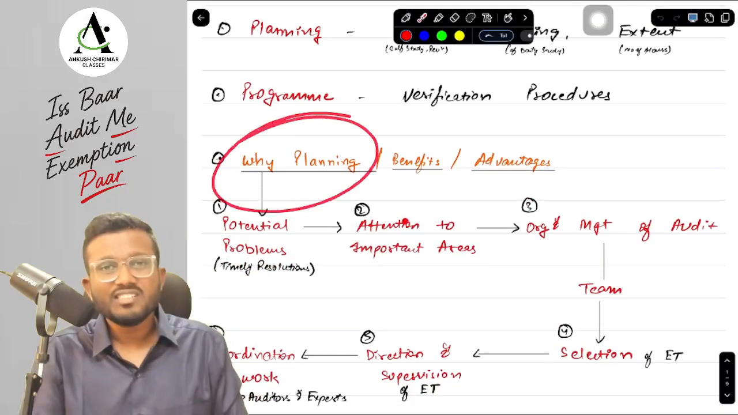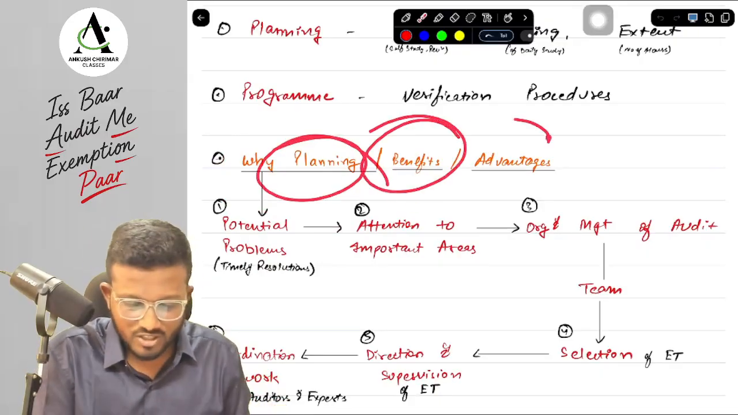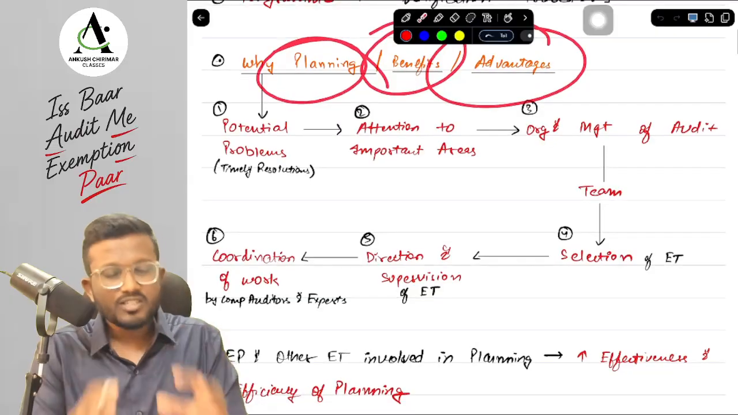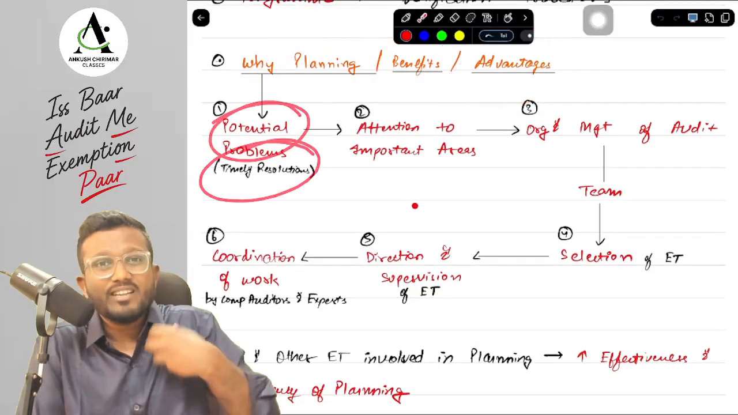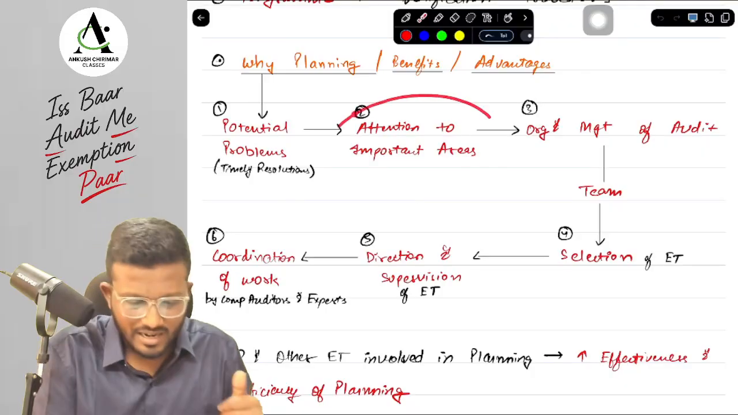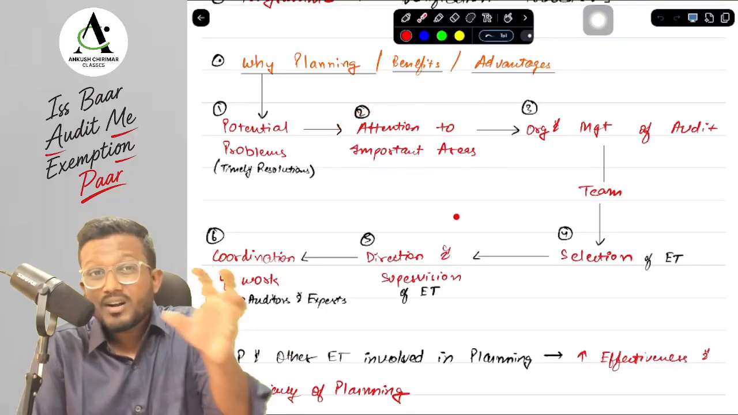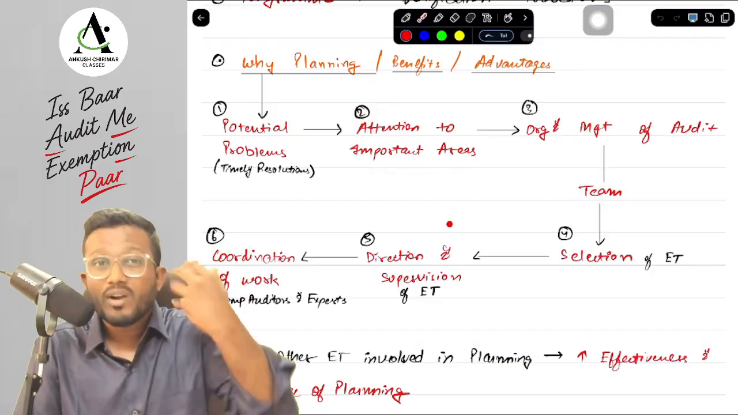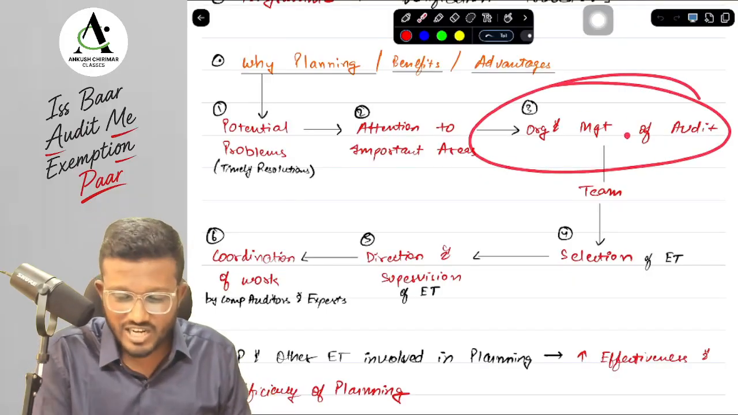Now let's first discuss the first topic that can be asked by ICI: why planning is important, what are the benefits or advantages of planning. First of all sir, it helps identify potential problems so that we can timely resolve them. Suppose there is a fraud, an increased risk, then we can timely resolve that. Next, it helps us keep appropriate attention on important areas. Important areas like revenue recognition, we can give more attention when we have planned to give more time to that particular area. It helps us in organization and management of audit.